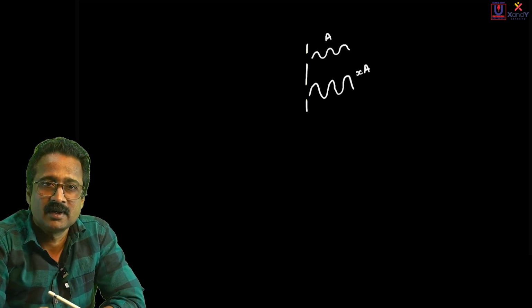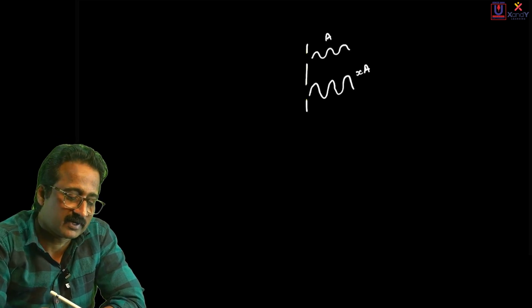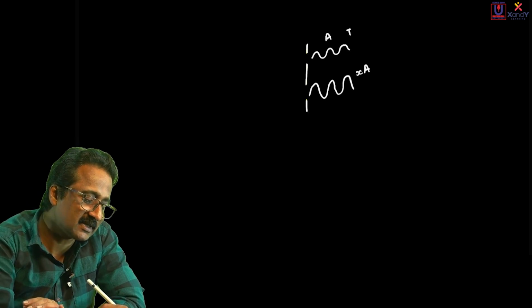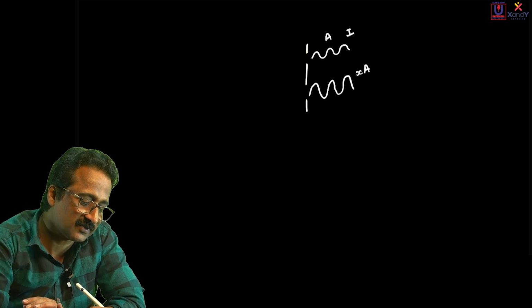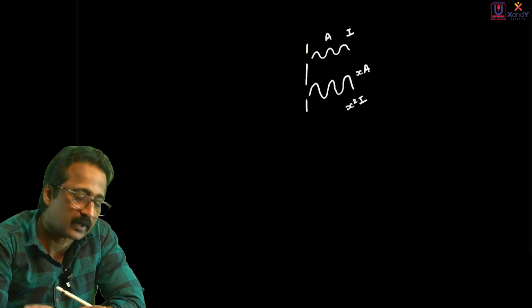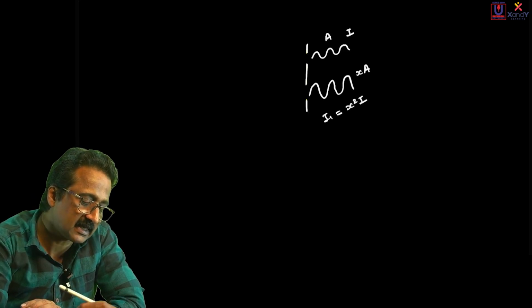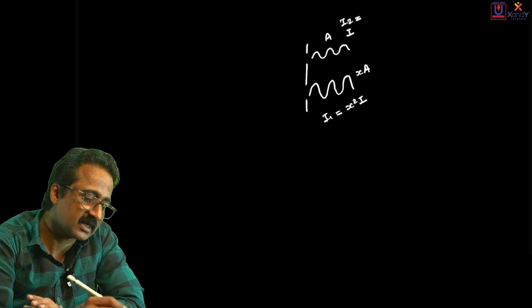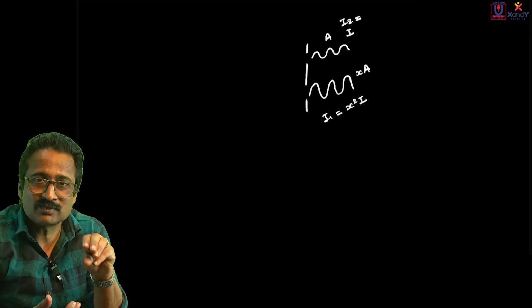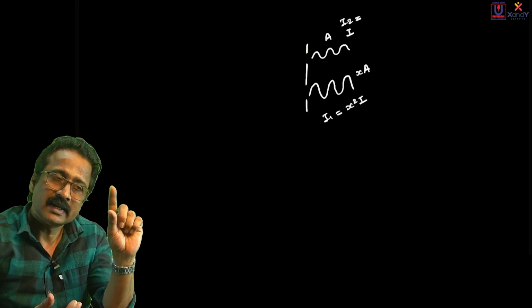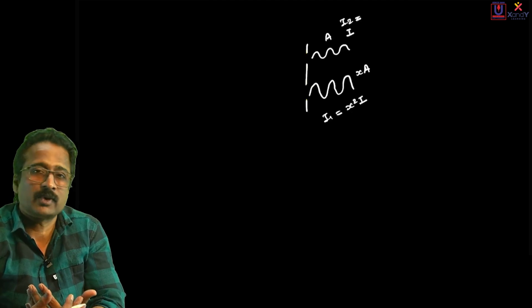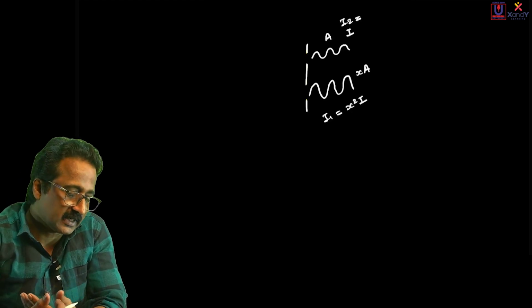So is intensity. When amplitudes are different, certainly intensity also will be different. But remember, intensity is proportional to the square of amplitude. So when you assume that I is the intensity of this wave, certainly the intensity of this wave will be X squared I, because X times amplitude means the intensity has to be X squared times. So if we consider I1 as X squared I, then I2 must be considered as only I. So these are the intensities of the two waves as per the question, because they ask us to assume that when the width of the slit is doubled, amplitude is also doubled. So when amplitude is doubled, certainly the intensity will become 4 times. They don't say double, they only say it is X times. So that's why it is X squared I.